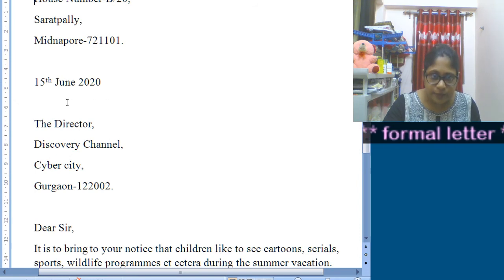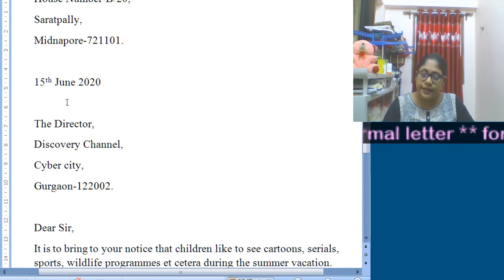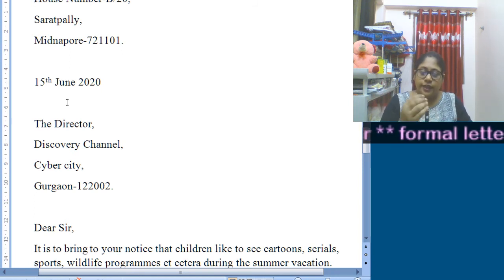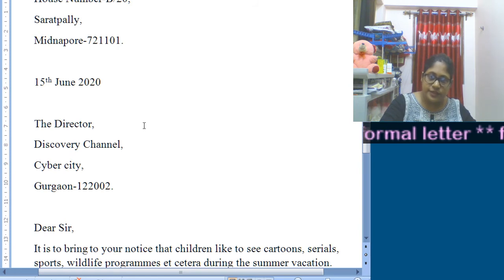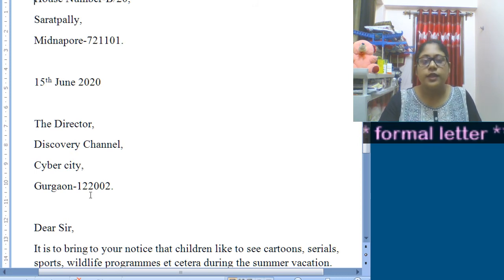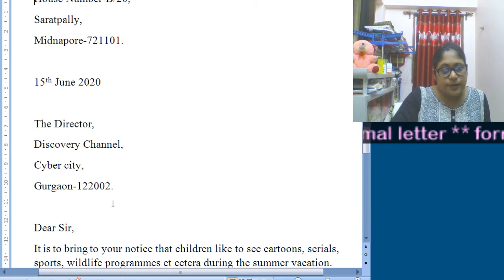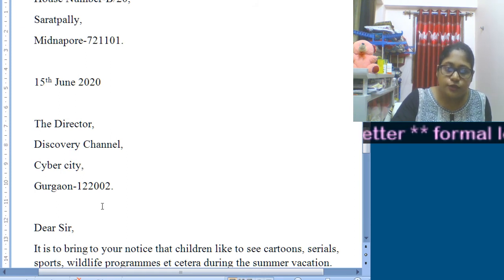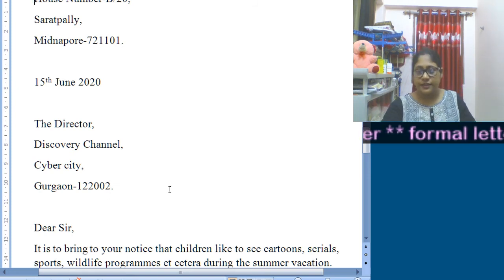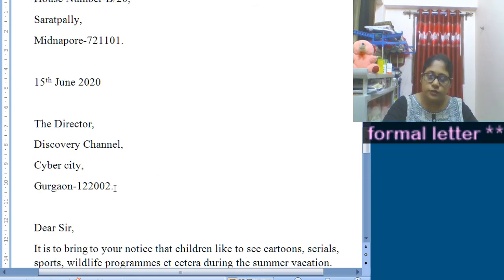Then comes the date portion, where you need to put the actual date of that particular day, and there must not be any punctuation. Then comes the part where you will put the receiver's address: the Director, comma, Discovery Channel, comma, Cyber City, comma, Gurgaon, then one pin code. This pin code may not match all the time, but it should have at least 6 digits, so that it should appear real. Then you will put a full stop.